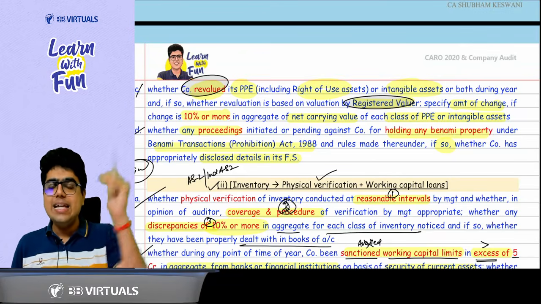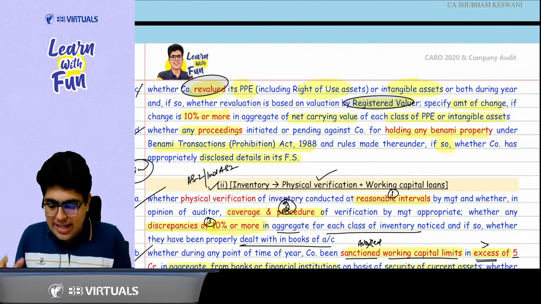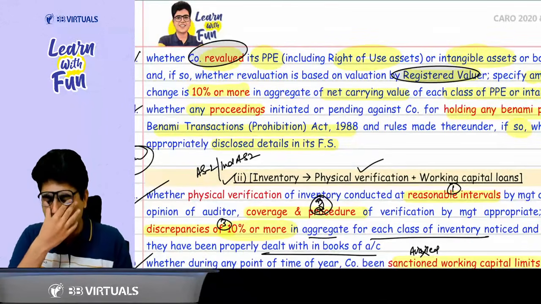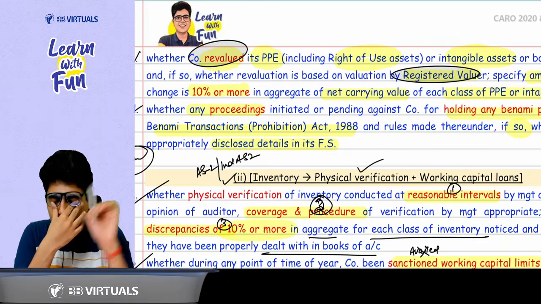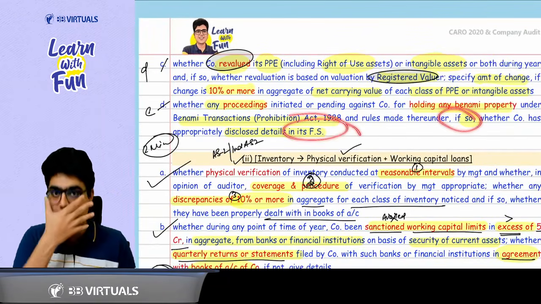Okay, sir. Second thing is, you need to see whether there is any proceeding, any case under the Benami Act for holding the Benami property. That should be disclosed in the financial statement. Again, that you need to report as an auditor.